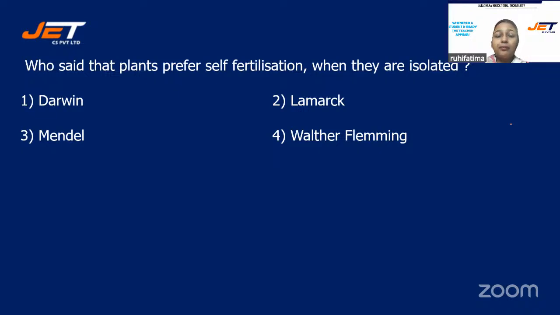The correct answer is option number 4, Walter Fleming.